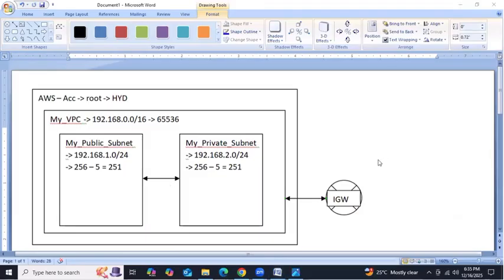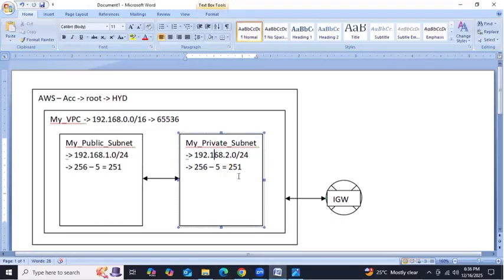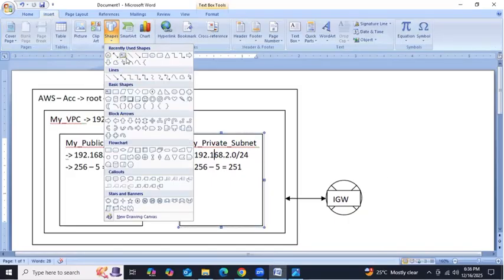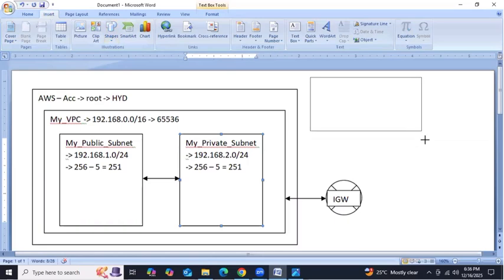Two steps, three steps completed, right? First step, my VPC. Second step, two subnets we did, right? Third step, we created one IGW and attached it to the VPC. Next, fourth step, what we need to do? Route table. That's it. Fourth step, we need to create one route table.